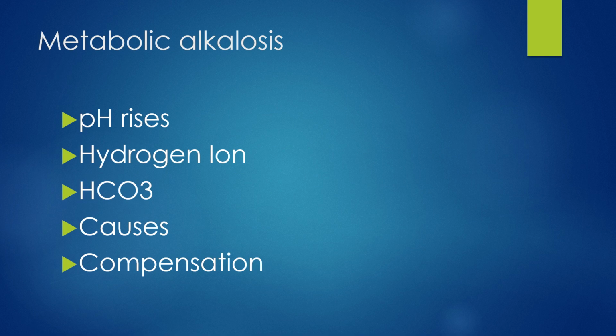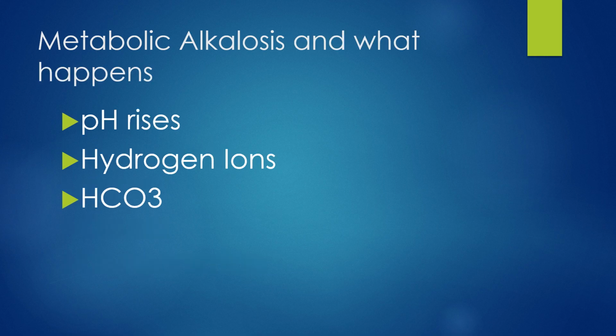So next we're going to talk about metabolic alkalosis. We're going to talk about how the pH level rises in the body. There's a decreased amount of hydrogen ions and an excess amount of HCO3. And then we're also going to talk about causes and compensation. So for metabolic alkalosis, what happens is your pH level in your body is going to rise above 7.45. This is caused by too few hydrogen ions in the body and an excess amount of HCO3.